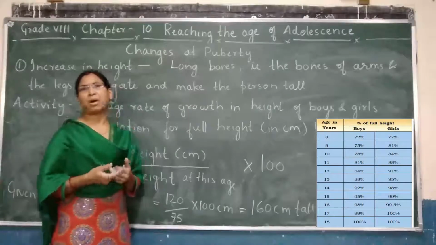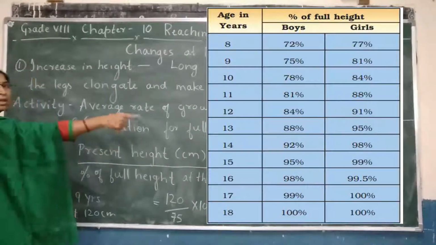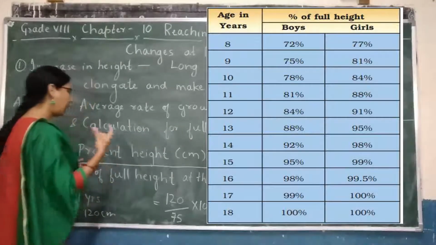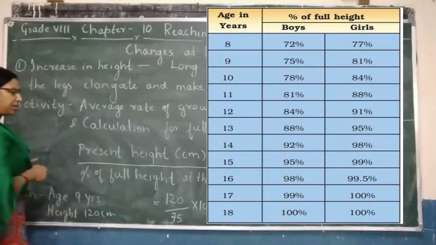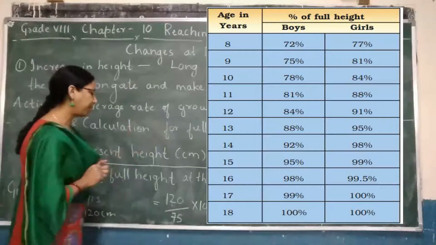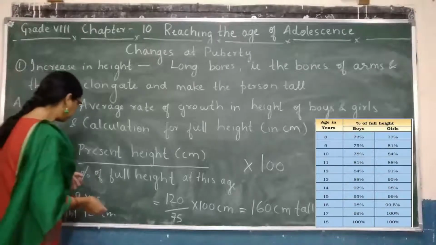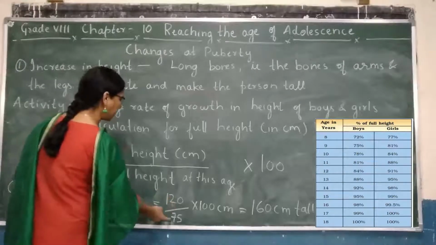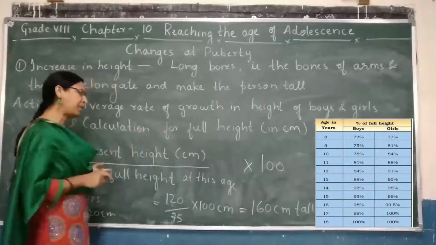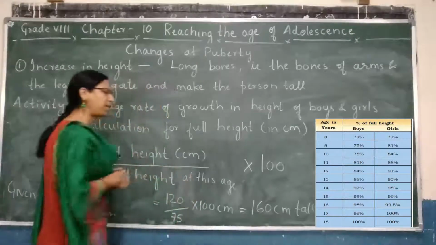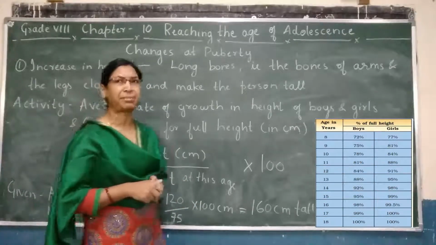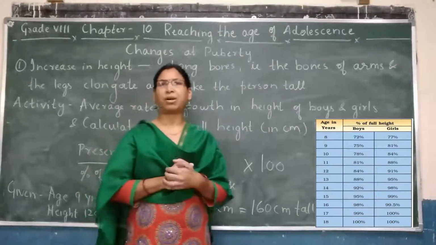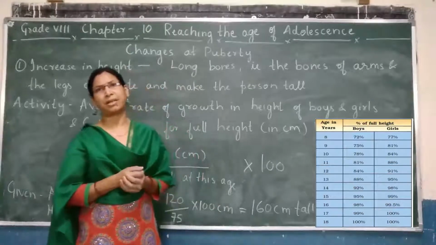So how do we calculate? We need to look at the chart. There it is given, as per your age, how much height will increase, and the percentage of full height at this age, everything is given there. By looking at that table, we find that present height is 120 centimeters divided by 75, which we got from the table, into 100. When we simplify this, we get 160 centimeters. So the boy or the girl will be 160 centimeters tall at the end of the reproductive period.